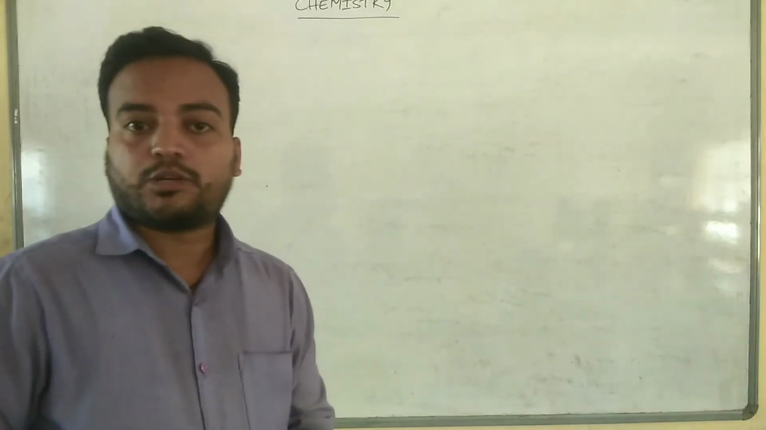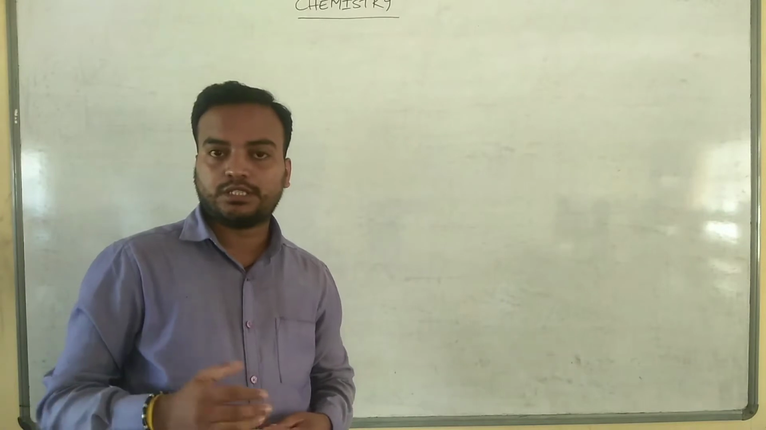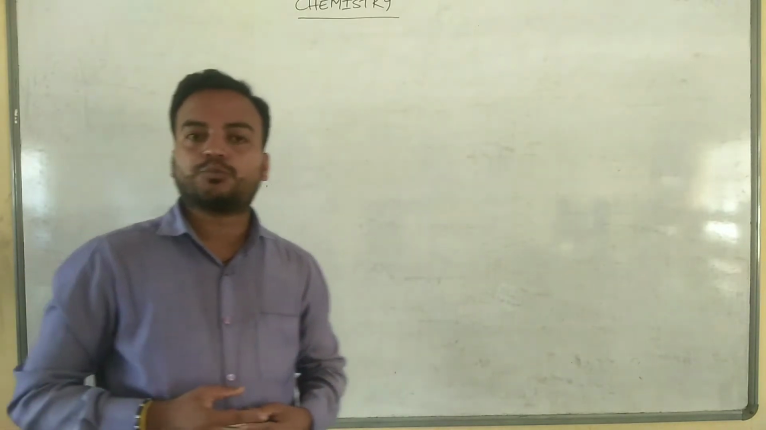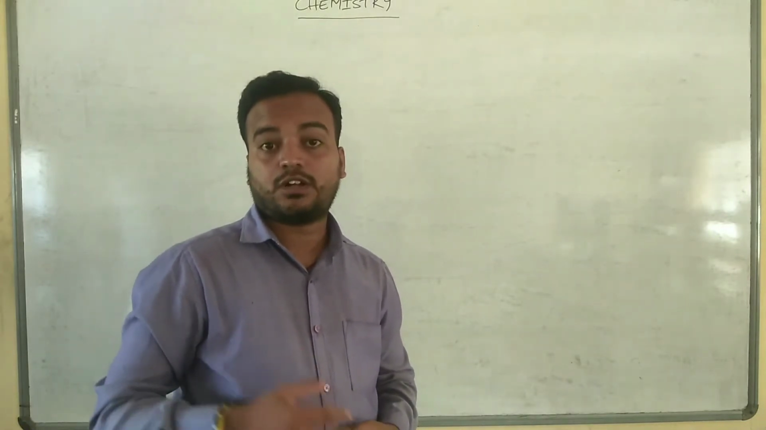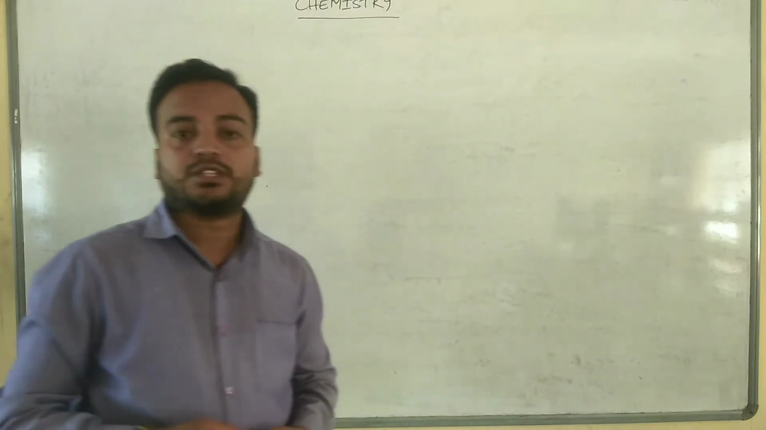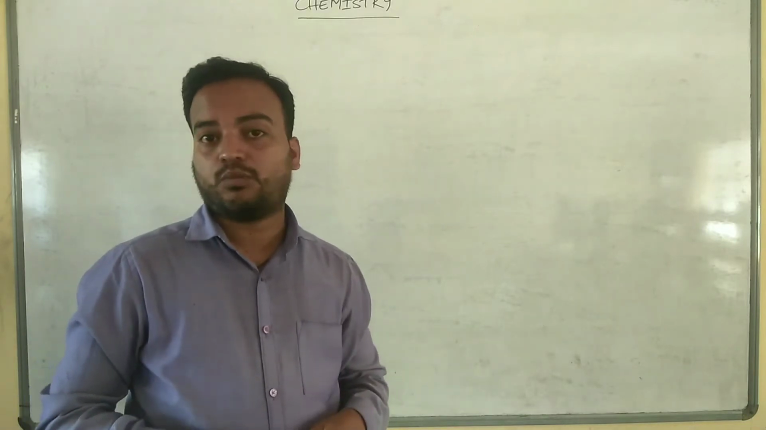Hello students, welcome to part 13 of the chapter Organic Chemistry, some basic principles and techniques. So last class we studied the rules for IUPAC nomenclature of alkenes and alkynes, which are also known as unsaturated hydrocarbons. So in this class we are going to learn how to name different classes of organic compounds.